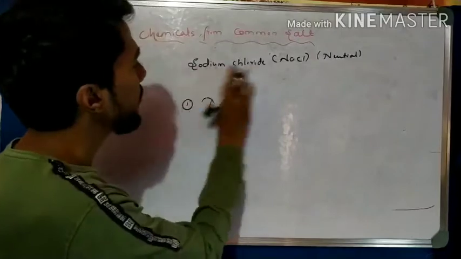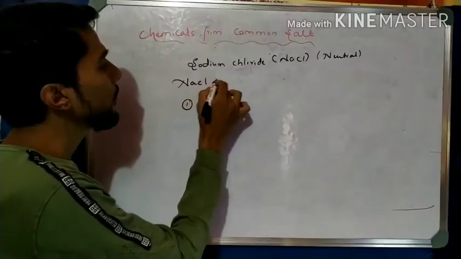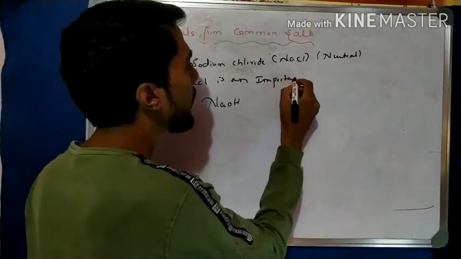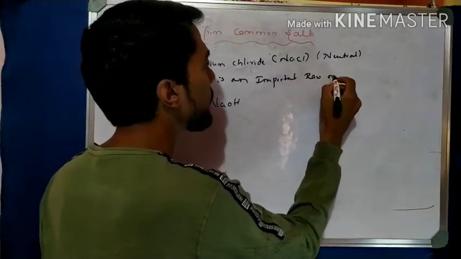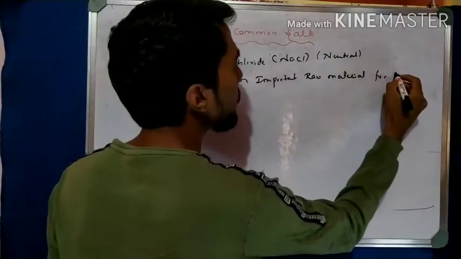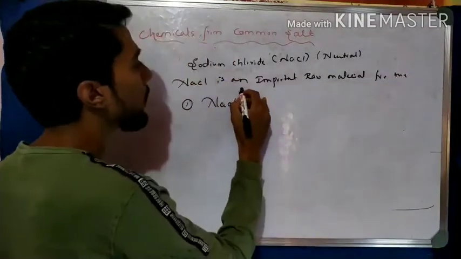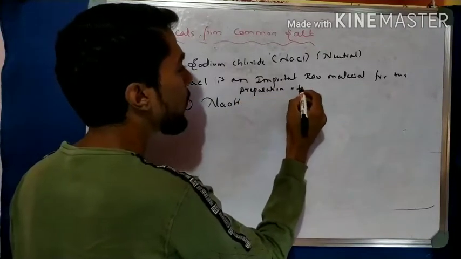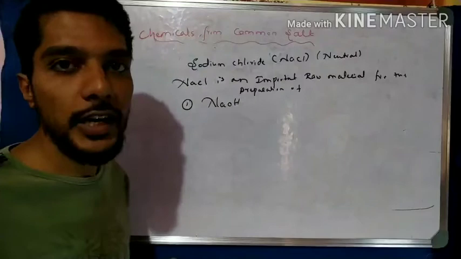I write here: NaCl is an important raw material for the preparation of number 1, that is sodium hydroxide, NaOH.